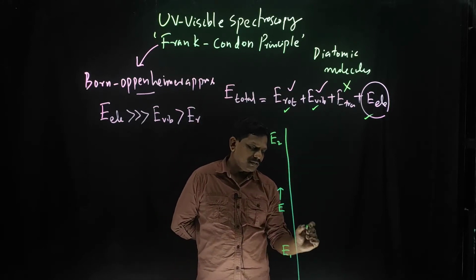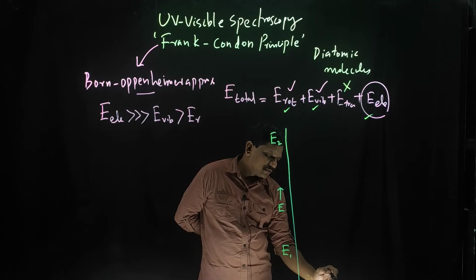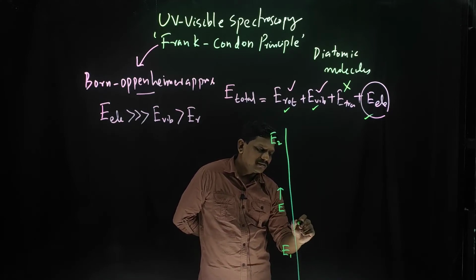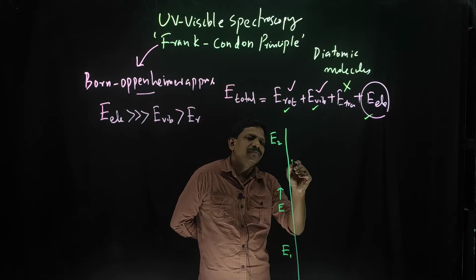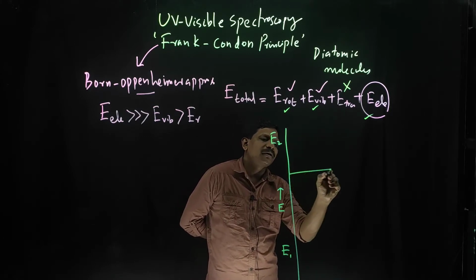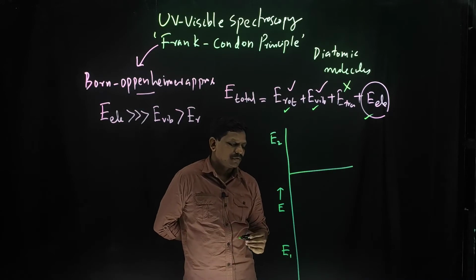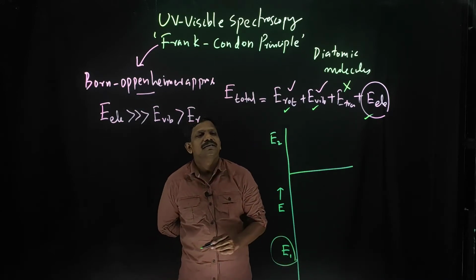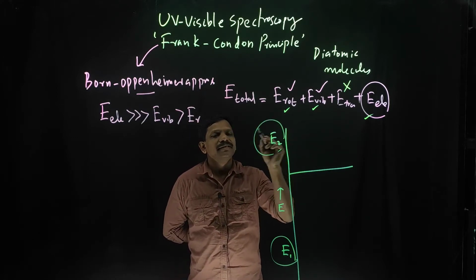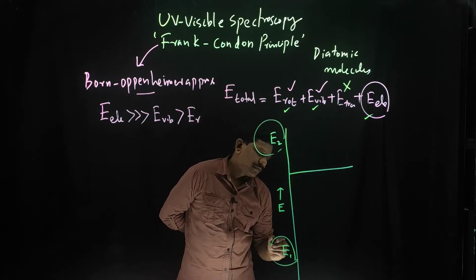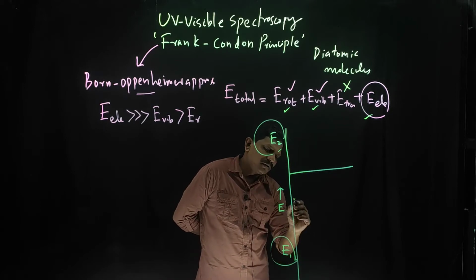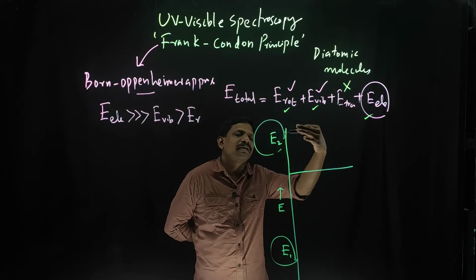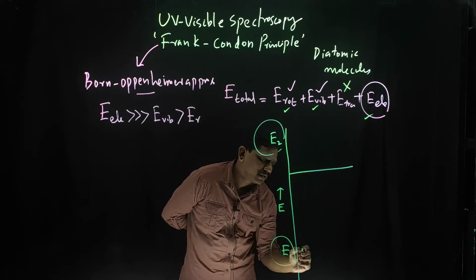So let this one be the electronic energy level, and here is another electronic energy level. This is the ground state energy level, and this is the excited state energy level.